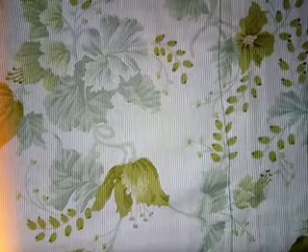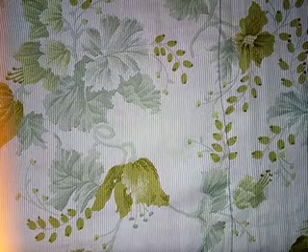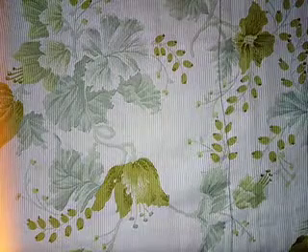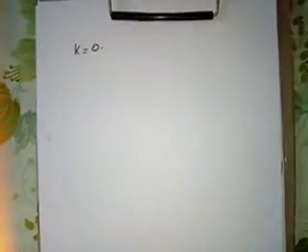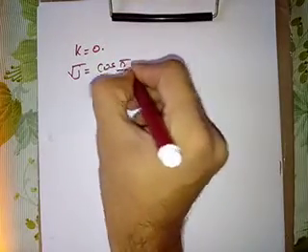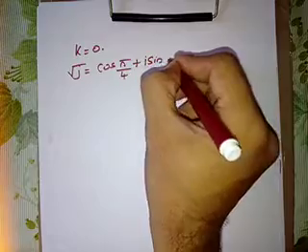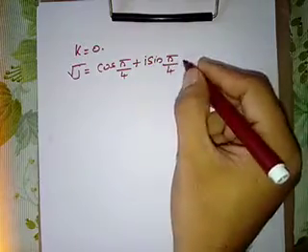So let us first take k equal to 0. For k equal to 0, what do we have? Our equation will become root j is equal to cos of pi by 4, since k is 0, plus j sin pi by 4.